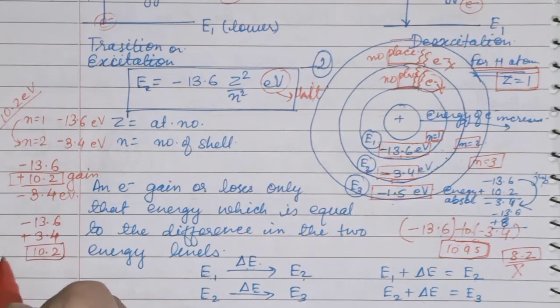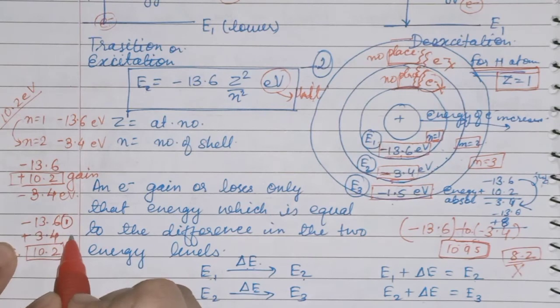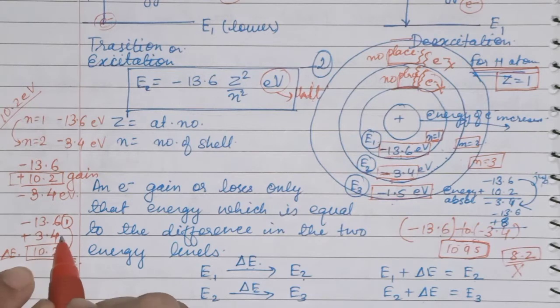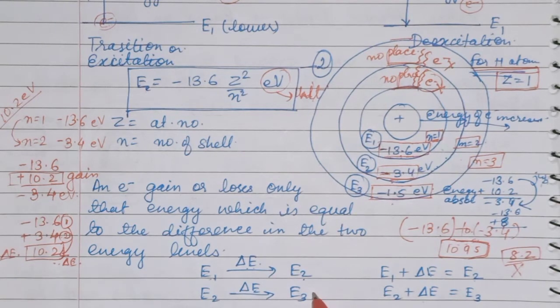So this is the difference, delta E. From energy level 1, the electron will gain this energy, the difference between these two, delta E. The electron will gain this delta E energy, that is 10.2, and by gaining this energy it will jump to the second energy level, and here the energy of the electron orbit is minus 3.4. Okay, is it clear now, children? You can say that energy level 1 will gain the difference between these two.